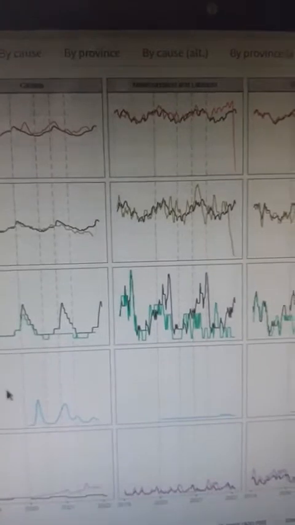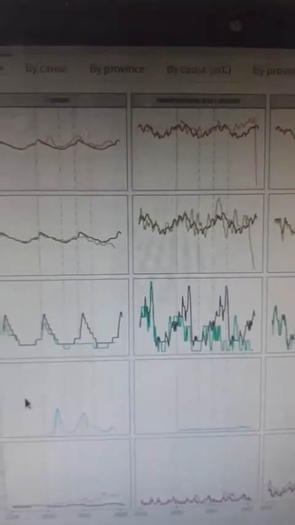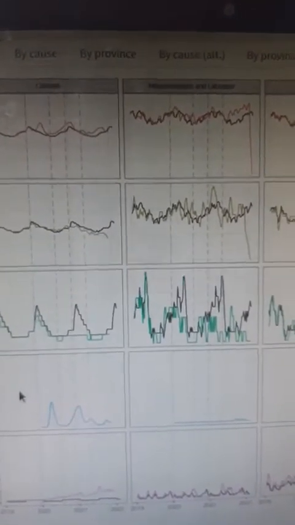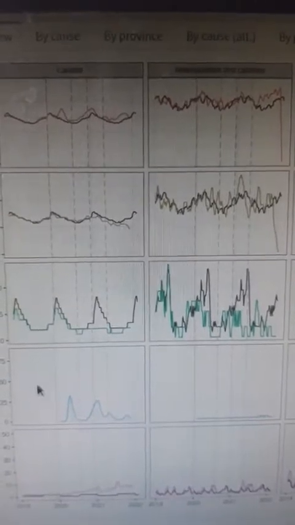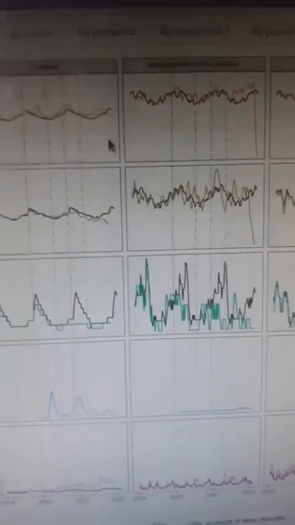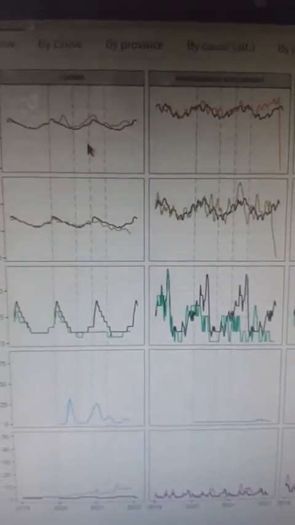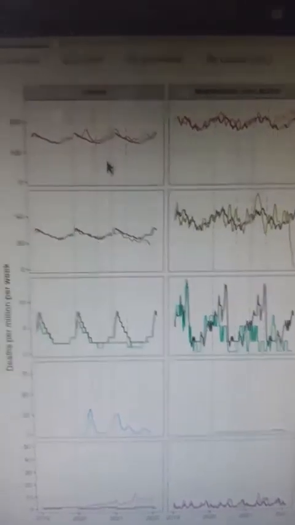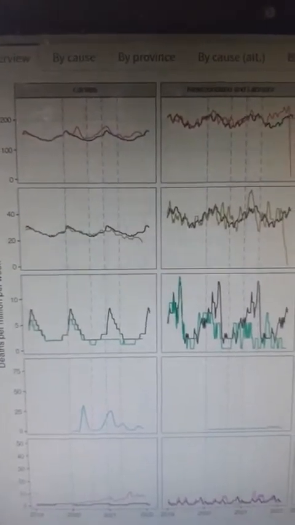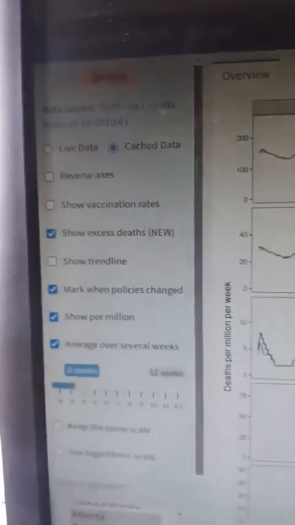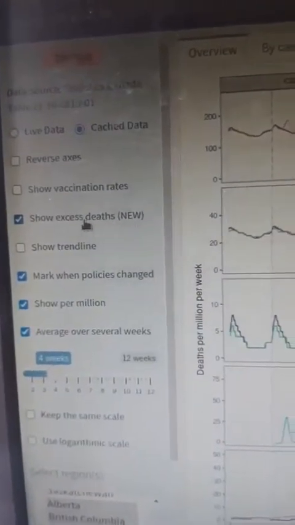So here we just wanted to talk briefly about the excess deaths. Excess deaths really refers to the difference between the deaths which are observed now and what is normally expected, based on the historical average. So now we have added this functionality called show excess deaths. And again, just watch what is happening here.